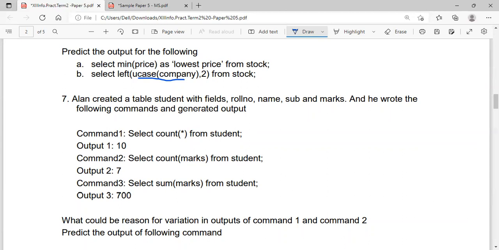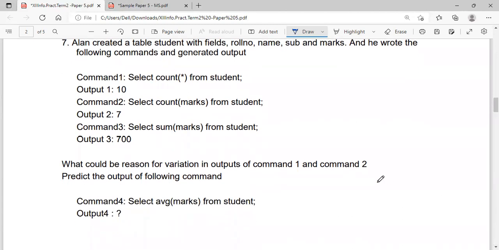You are asked to print the justification: this is because of the presence of null values in the marks column. And what will be the average of marks from student? Average of marks means 700 divided by 7, because all these aggregate functions on a particular column exclude the null values. Only count star will include the null values.